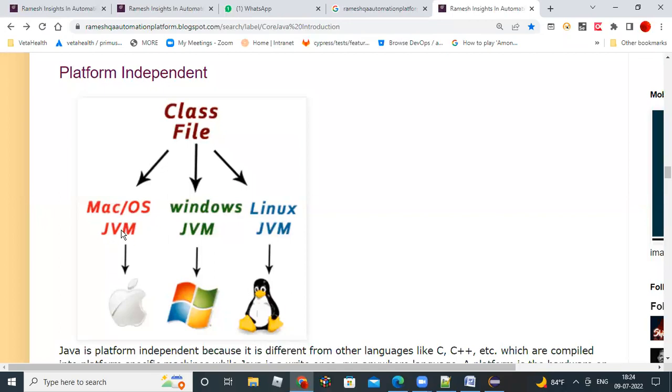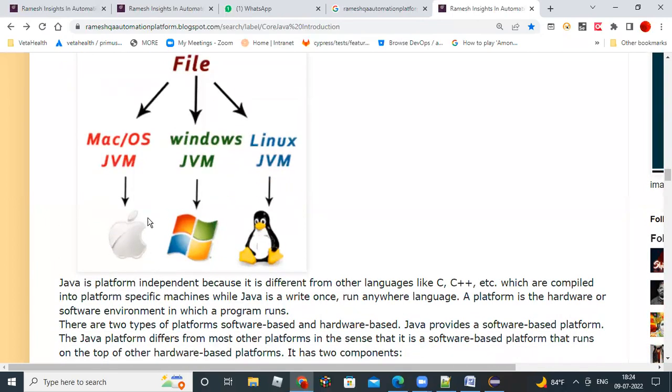Then how is the class file common? The bytecode is common to all the JVMs. That's why it can run on any operating system without any issues. That's why you write the Java program once and you can run it anywhere. So write once, run anywhere. That's the concept of Java.